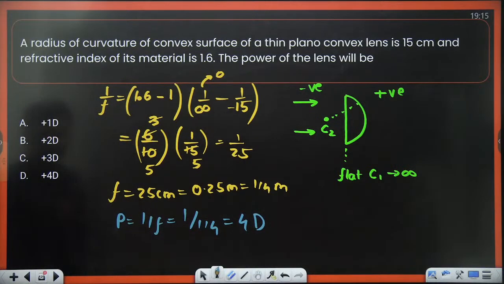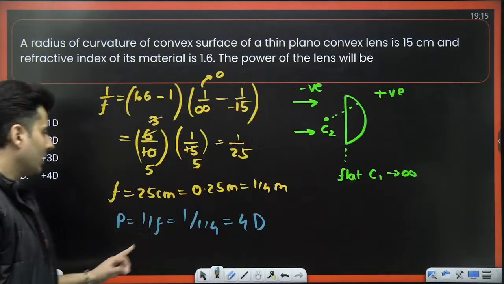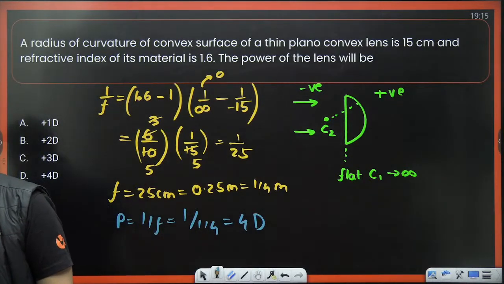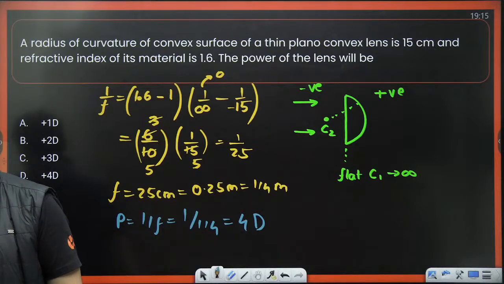4 diopters is option D. That's the correct one. Very good, Shine. Very good, Alikhya. Awesome. You guys have solved it.